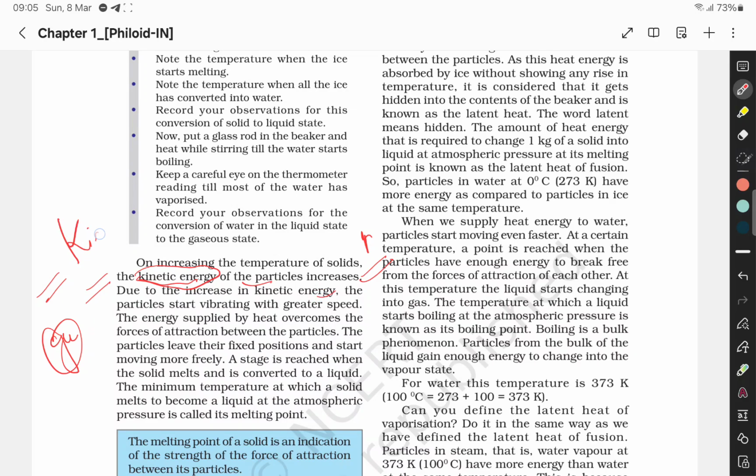और question आता है क्या होता है? Because of this kinetic energy, the energy supplied by heat overcomes the forces of attraction between the particles. The particles leave their fixed positions and start moving more freely. A stage is reached when the solid melts and is converted to a liquid. So the minimum temperature at which a solid melts to become liquid at atmospheric pressure is called its melting point.